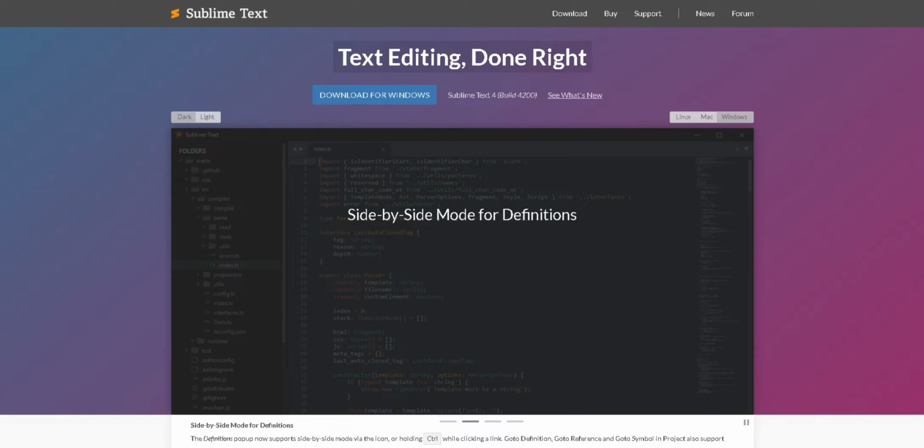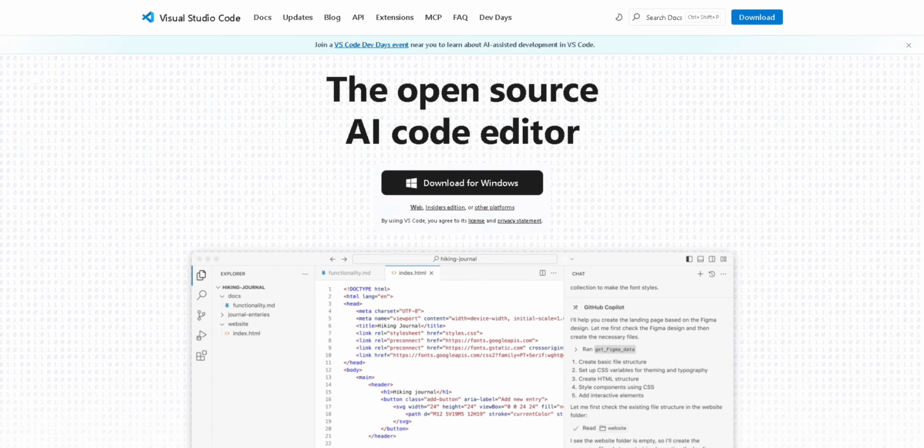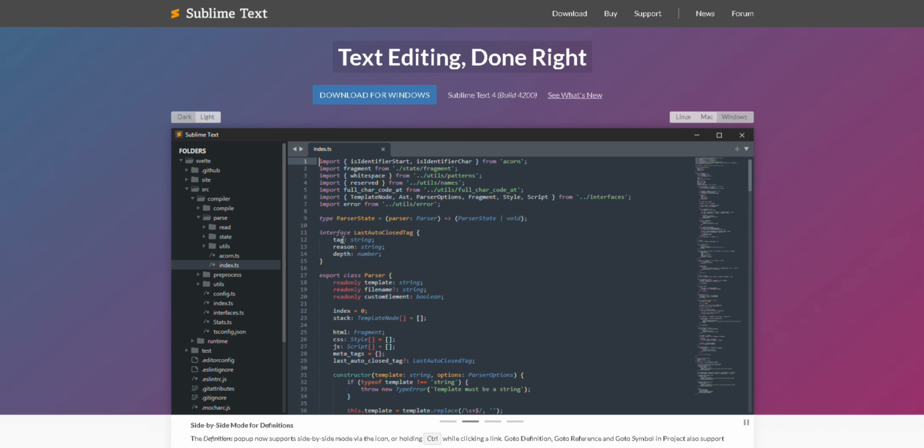Today, we're comparing three popular code editors: Sublime Text, Atom, and Visual Studio Code. Each has its strengths and style. Let's see which one fits your workflow best. Quick disclaimer: this is based on research and user insights, not endorsement or technical advice.